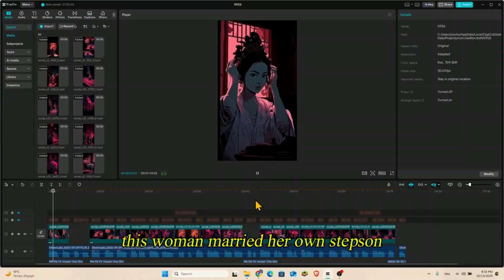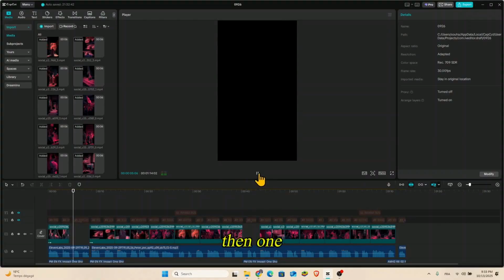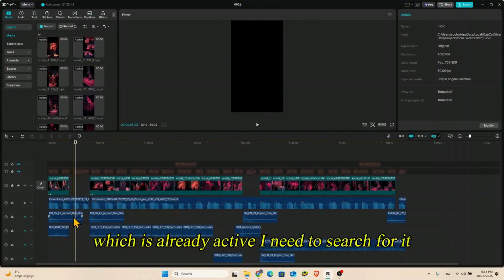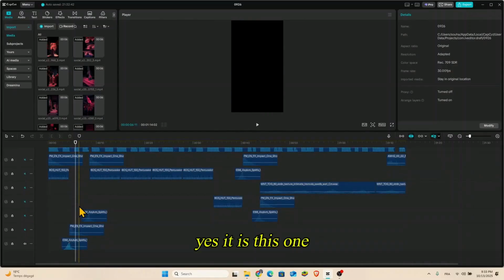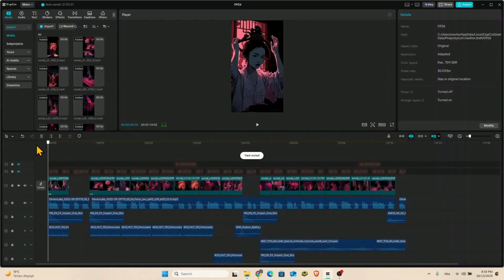This woman married her own stepson, cradled her rival's children. Then, sorry, I think that I have one sound effect which is already active. I need to search for it. Yes, it is this one. Let's go back, sorry.